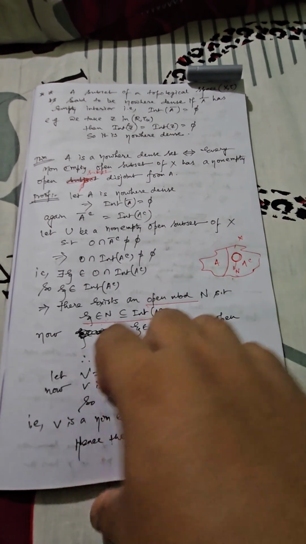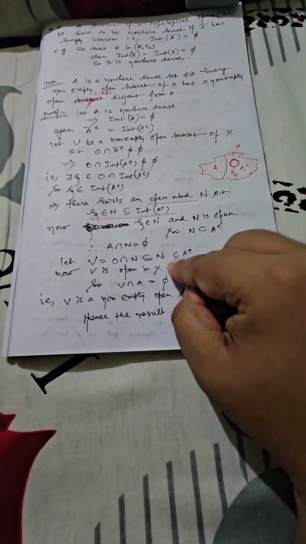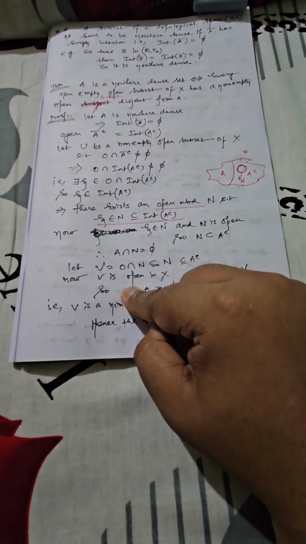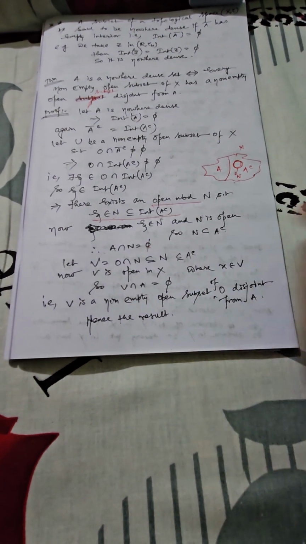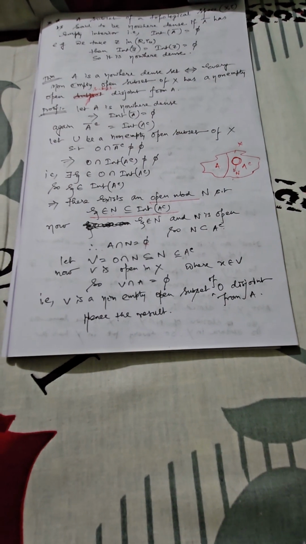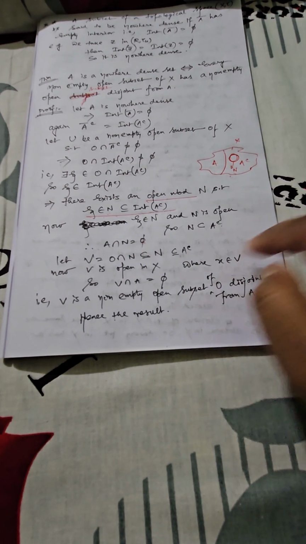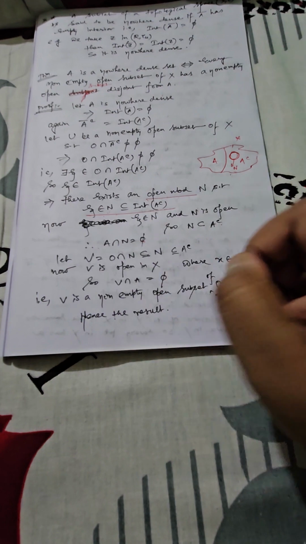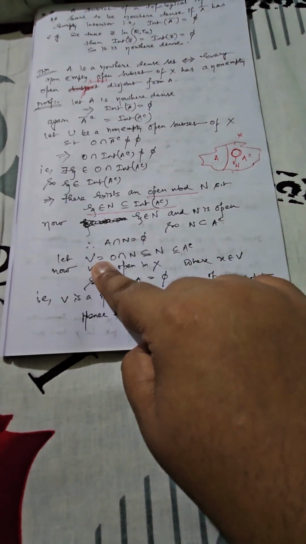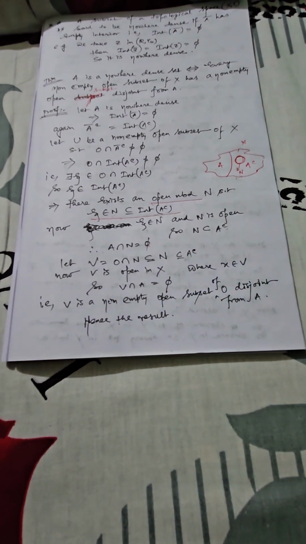Now for our convenience, we are defining another set, say V is equal to O intersection N. Obviously this is the smaller set compared to N, so V is a subset of N, but N is already contained in A complement, so consequently V is also contained in A complement. But V is actually open in X, so V intersection A should be equal to φ, because the neighborhood in which V is contained has nothing to do with A. That's why V intersection A must be equal to φ.